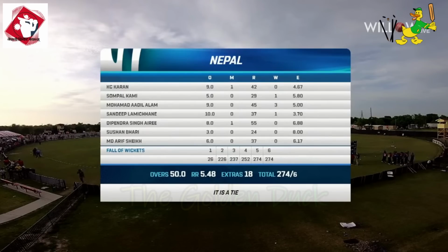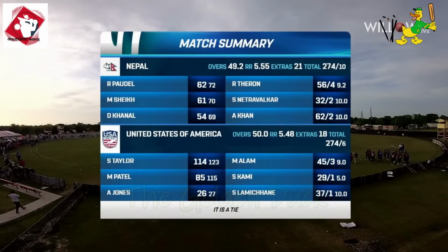Mohammad Adil Alam, credit. What he did today, 9 overs, 45 runs, and 3 wickets to his name. The slower balls, at just 17 years of age, he had a flurry with the bat that got them just enough runs, and then with the ball came in at the very end when the pressure was the highest. And he performed and he executed. Give him credit for what he's done today to give Nepal this outcome. We have a tie.